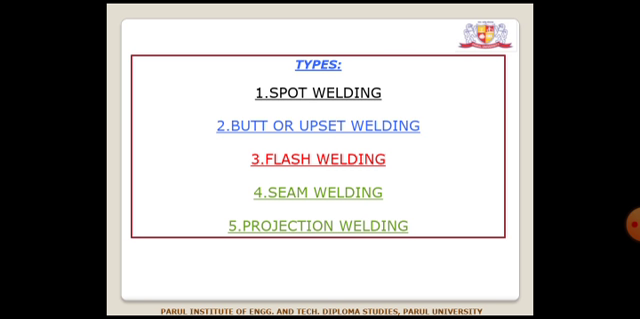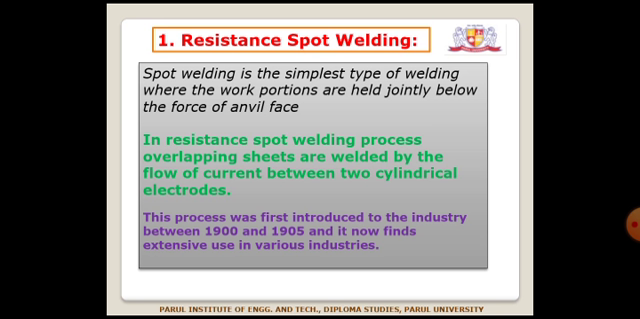Now the different types of resistance welding that we are going to discuss are spot welding, butt or offset welding, flash welding, seam welding and projection welding. First, spot welding. Spot welding is the simplest type of welding where the work pieces are held together below the force of the anvil face.